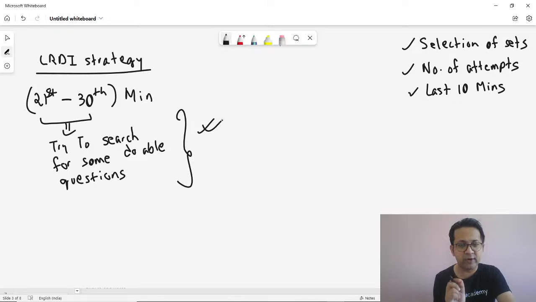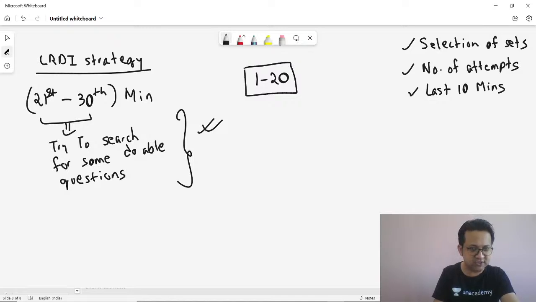This is not your foray. This is something you have not done, but you are only experimenting. So you already have the safeties in place. The first 20 minutes, you have done something. 2 sets is your target. And the last 10 minutes is your target, wherein you try to come back to individual sets where either the